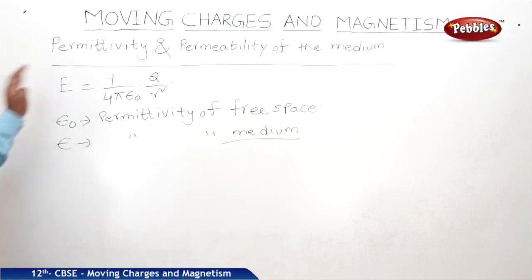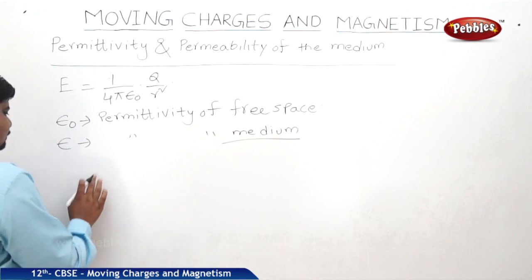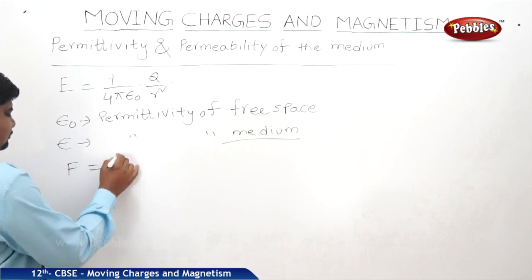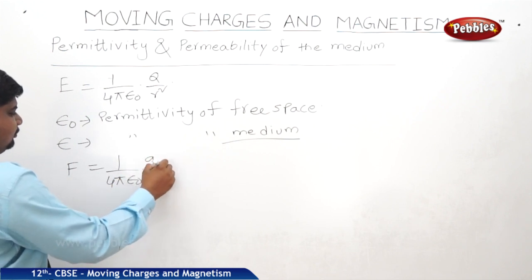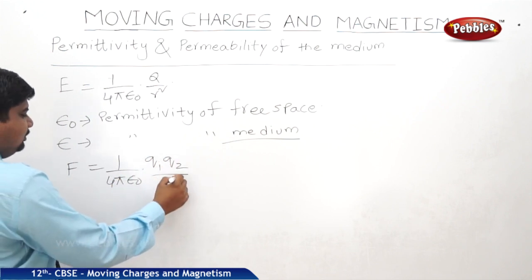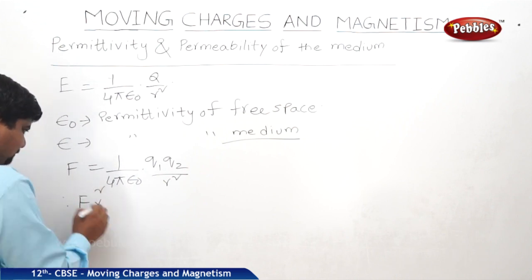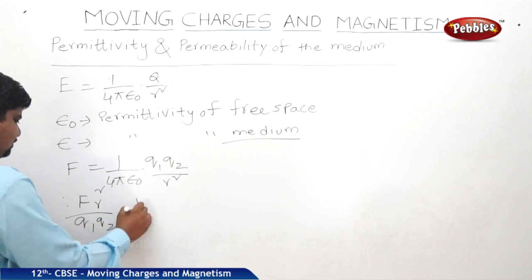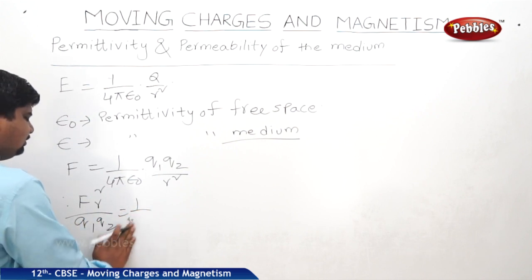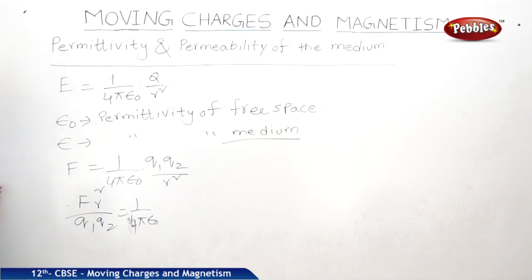So what is this value? If F is equal to 1 by 4 pi epsilon naught into Q1 Q2 by R square, then F r square by Q1 Q2 is equal to 1 by 4 pi epsilon naught, and this is constant.